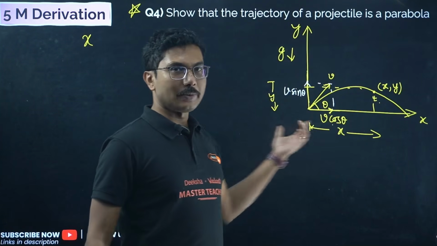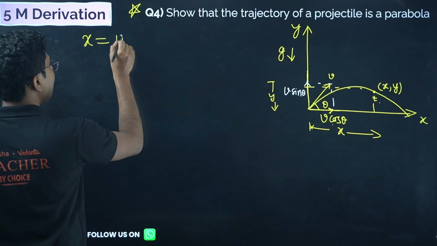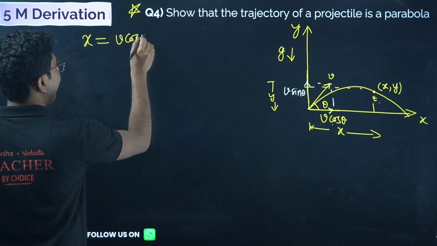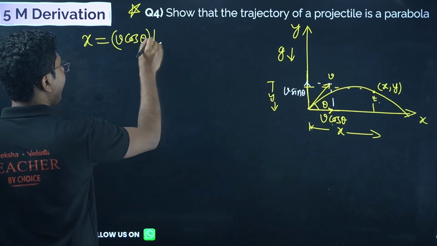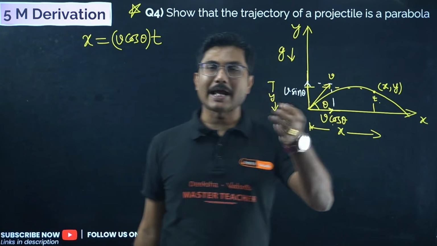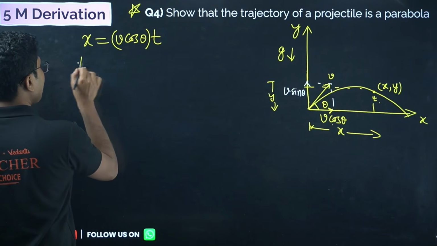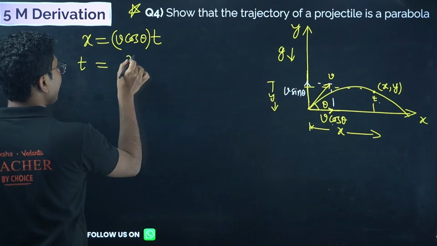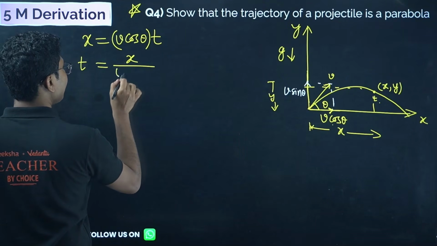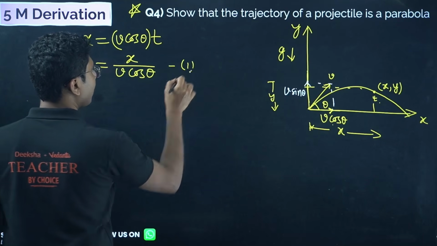So x is the displacement along the x axis, so x equals v cos theta into t, right? Here t is a parameter, time is a parameter. So if t is a parameter, we have to find t in terms of x. This is step number 1.